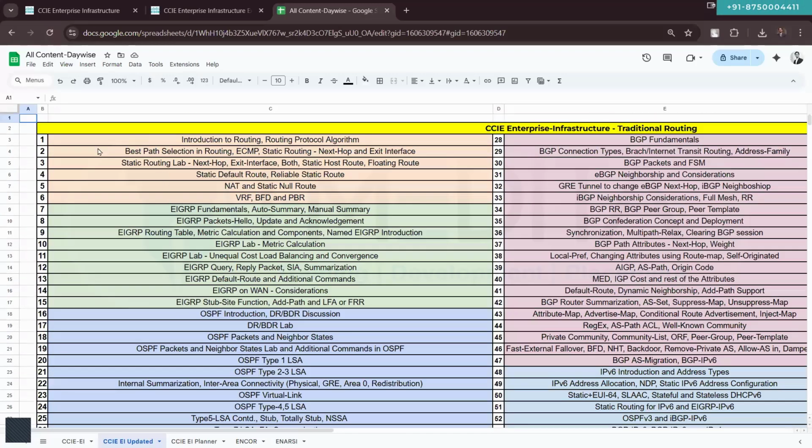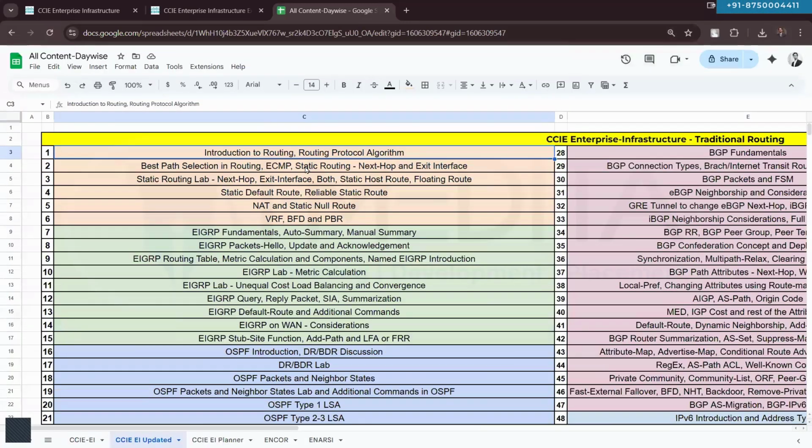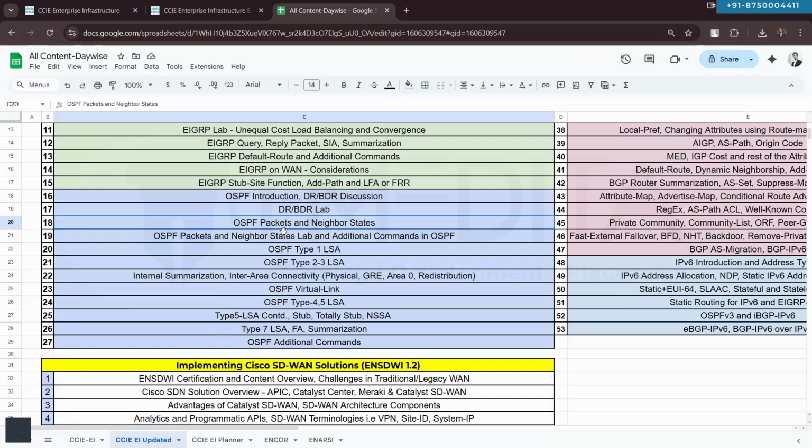Starting all the way from the introduction to routing, this is one document that I created earlier. You will have a day-wise index. So: introduction to routing, best path selection, static routing, default routing, a little bit about NAT, and VRF. Then EIGRP will take approximately 9 classes. Then it will take a few classes for OSPF. You can see type 1 LSA, type 2 LSA, type 3 LSA, type 4 and 5 LSA. So it will take quite a lot of time for the OSPF content as well.